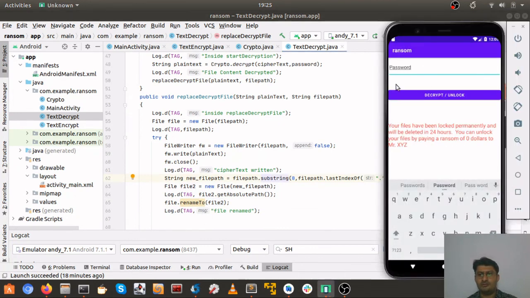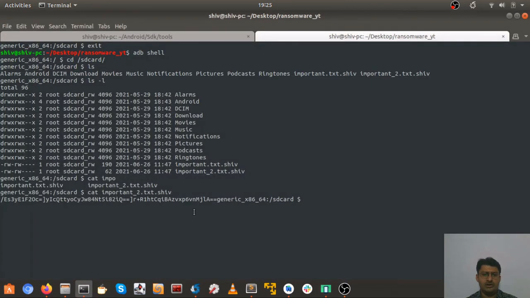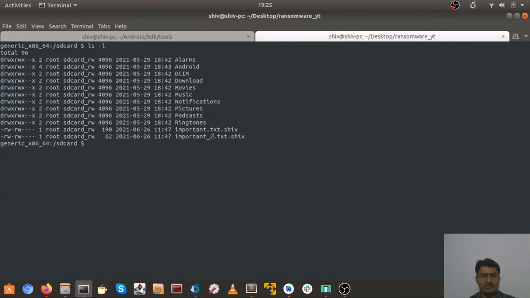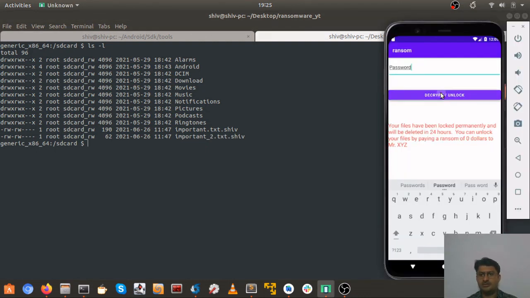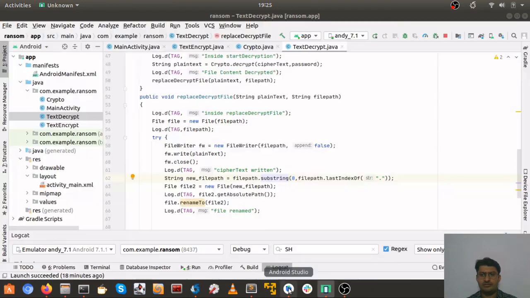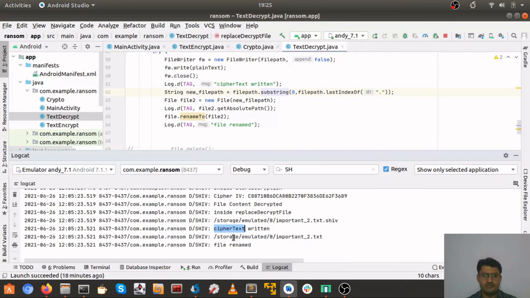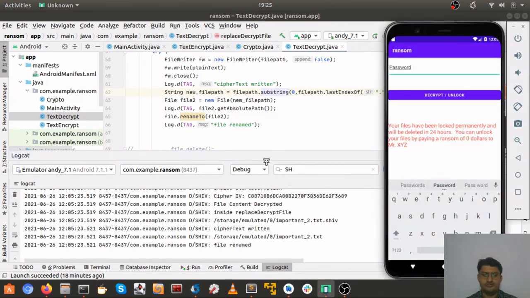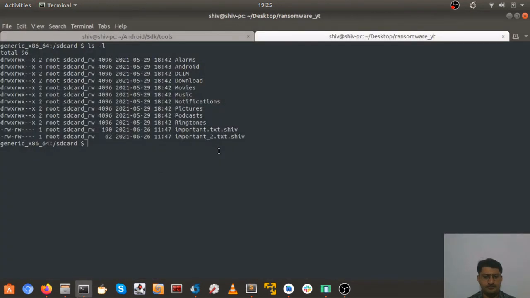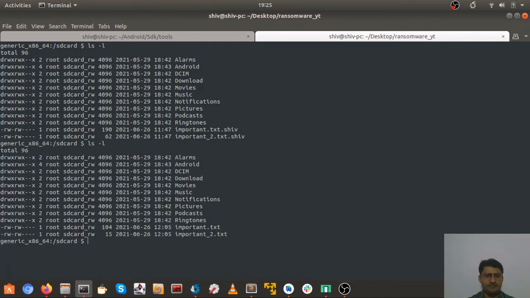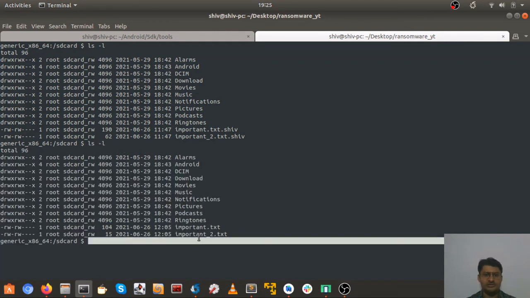Here I have inputted the password. Here we have these encrypted files, and as soon as I press decrypt, if we see, file content decrypted, ciphertext and so on, file written, this is the file. Okay, so here I can place something like, finally you have unlocked your files. For testing purposes, let's see here, and boom, we have our text files back.